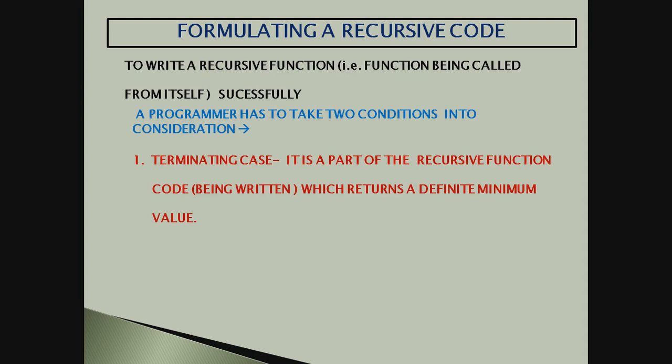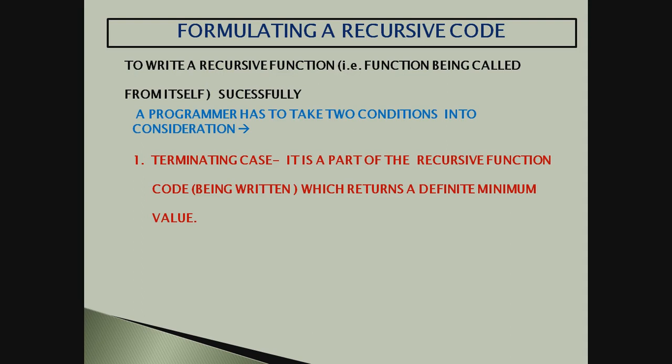That is, for our summing of n natural numbers, a definite minimum value that the function can give as the answer. For sum, if I have to sum only one natural number, and the question is saying first n natural numbers, the first natural number means the first one.